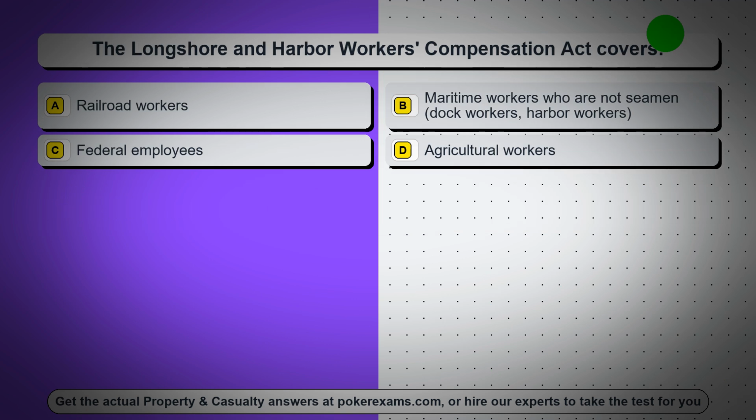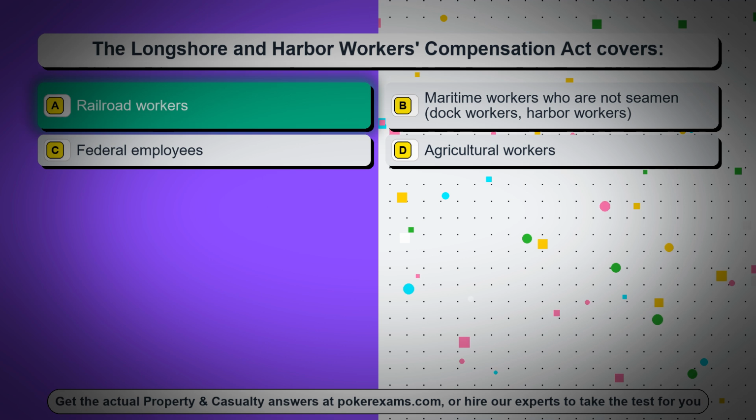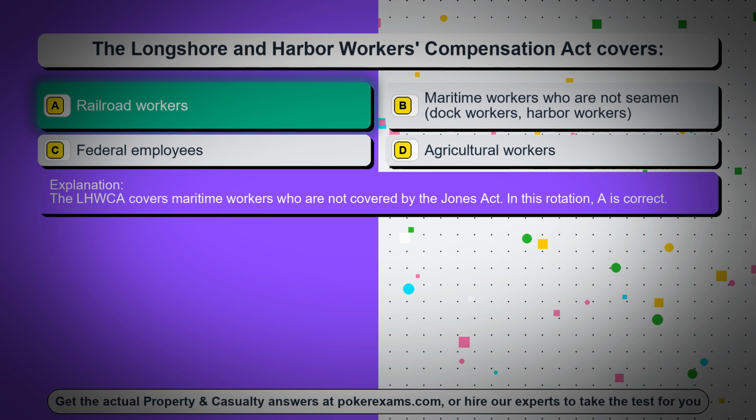Question 95. The Longshore and Harbor Workers' Compensation Act covers: Option A, railroad workers. Option B, maritime workers who are not seamen, dock workers, harbor workers. Option C, federal employees. Option D, agricultural workers. The correct answer is option A, railroad workers. The LHWCA covers maritime workers who are not covered by the Jones Act. In this rotation, A is correct.